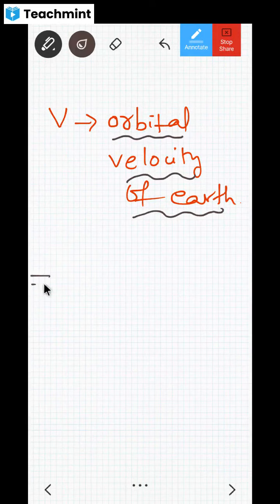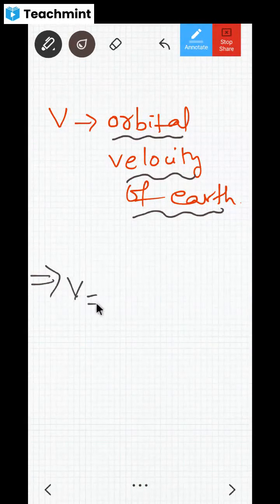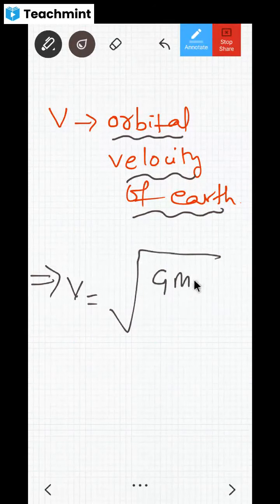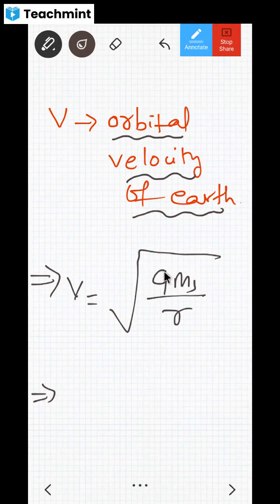Now, look at that formula, dear children. What is the formula for orbital velocity? Orbital velocity is under root G Ms divided by R, correct? So G is a constant, no? Can we change this G? We cannot change it, no?